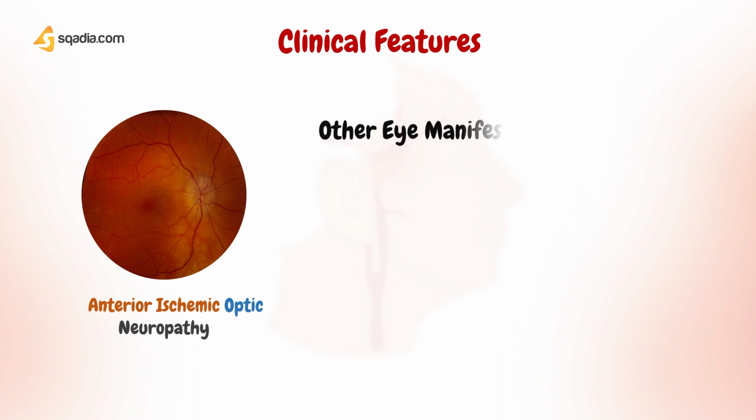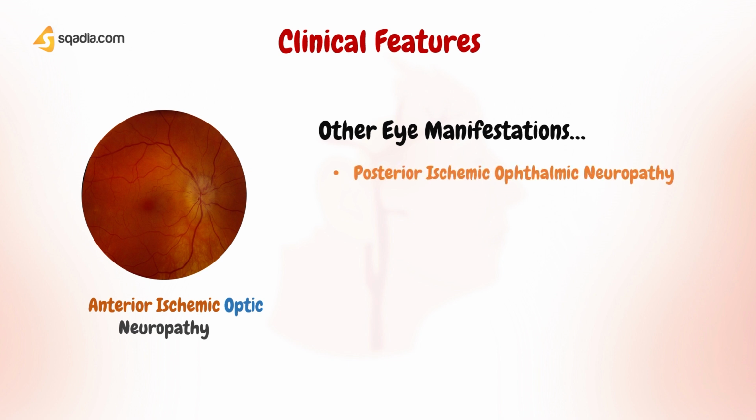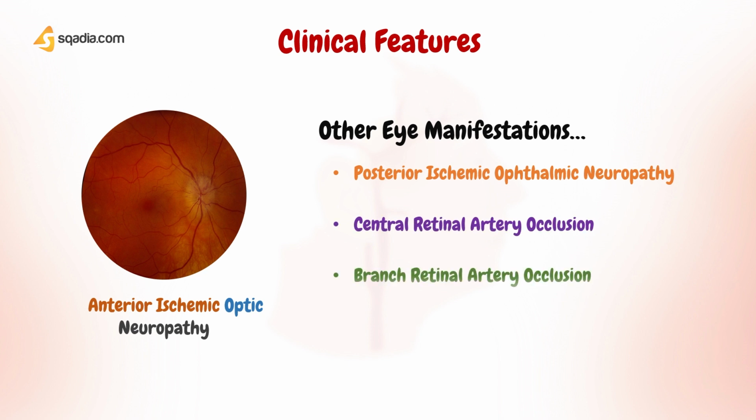Eye manifestations other than anterior ischemic optic neuropathy are posterior ischemic optic neuropathy, central retinal artery occlusion, branch retinal artery occlusion, and choroidal ischemia. These can manifest as any of the findings I told you before, like visual blurring, transient visual loss, or partial visual field defects.